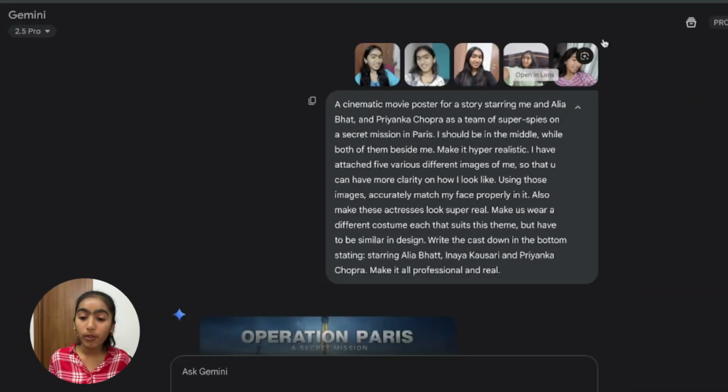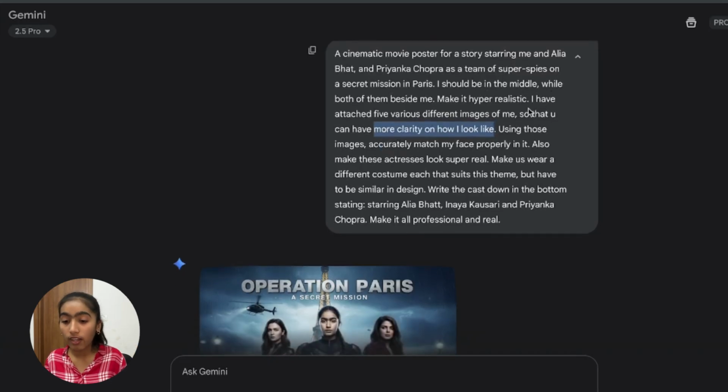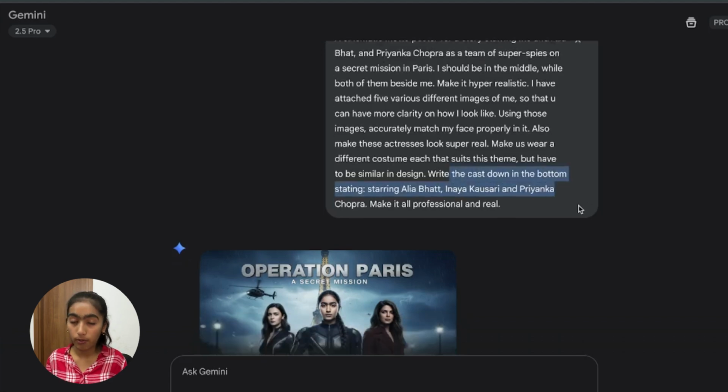So here you basically imagine yourself as the main character of some movie or a book or anything. Let me show you an example. So I've uploaded a bunch of images of mine and asked it to generate a cinematic movie poster of me, Alia Bhatt and Priyanka Chopra as a team of super spies on a secret mission in Paris. Make it hyper realistic and then zoom in on my face so that it can have more clarity on how I look like and all of that, and write the cast down below.